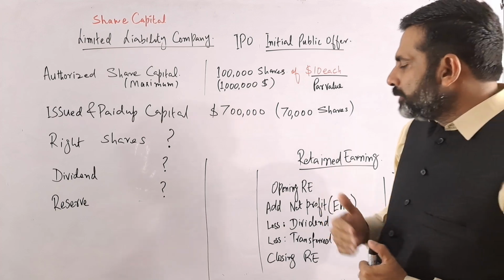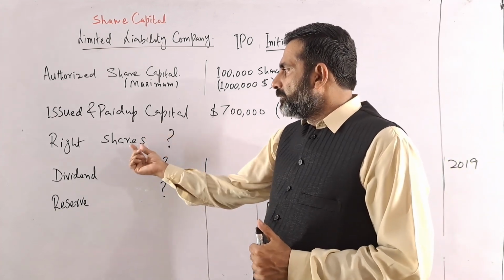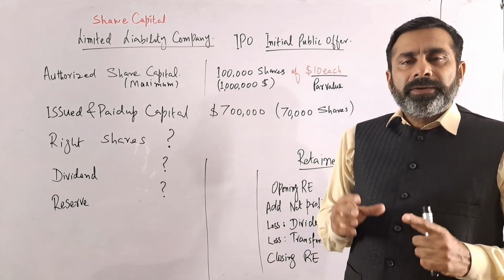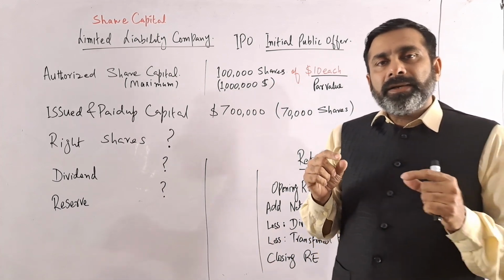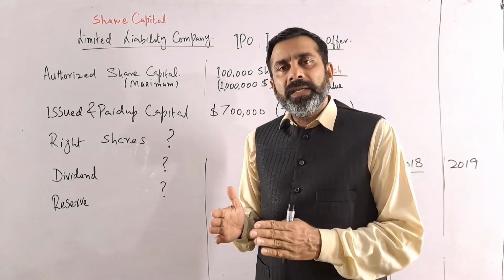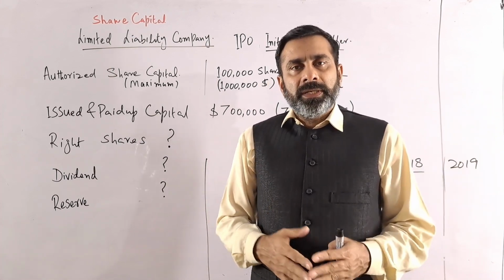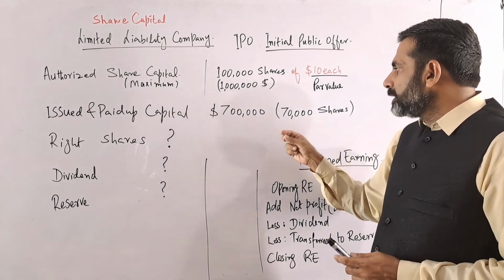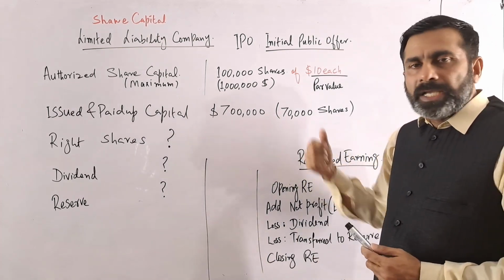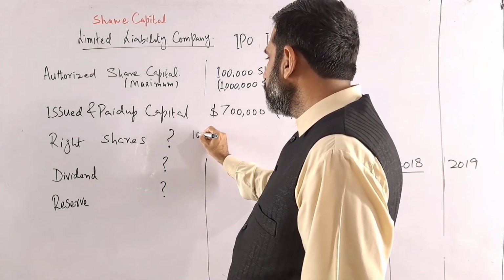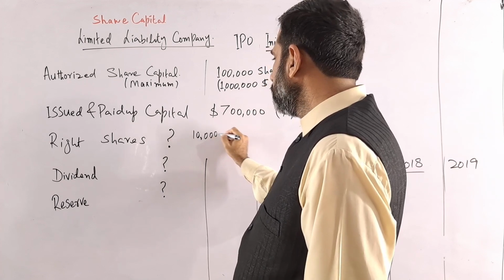Next, one more concept that we have is the concept of the right shares. Right shares means the current owners have a first right to buy if the company is issuing new shares. What is meant by that? The company has total issued shares of 70,000. Let's say the company wants to issue 10,000 more shares.